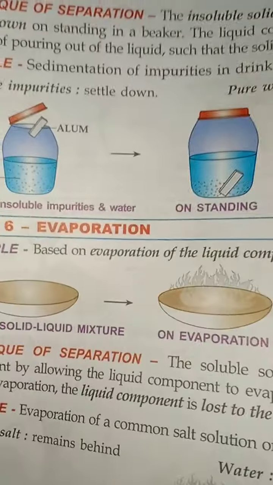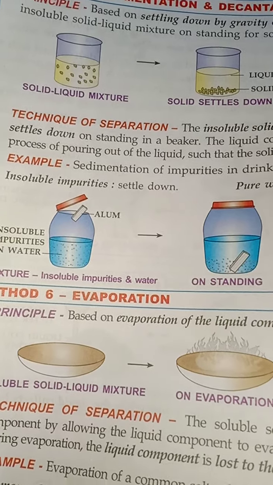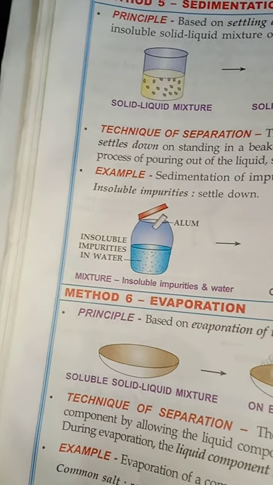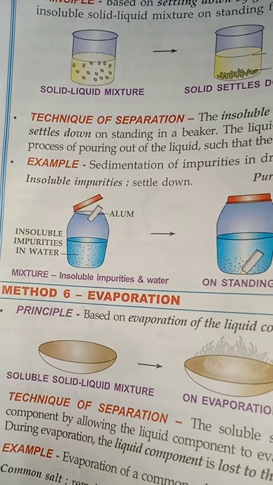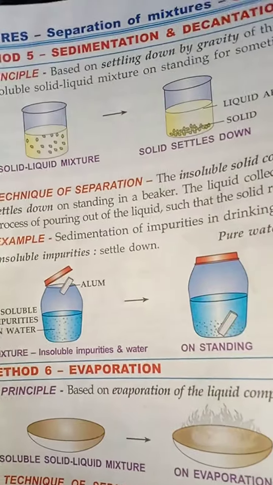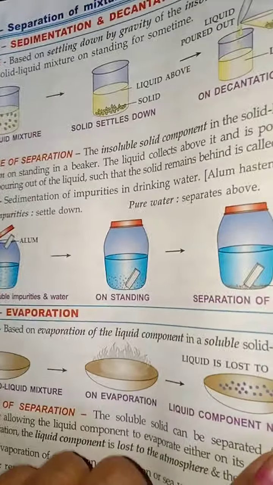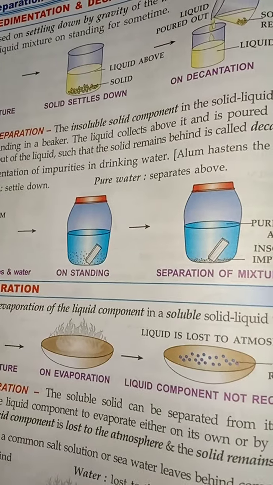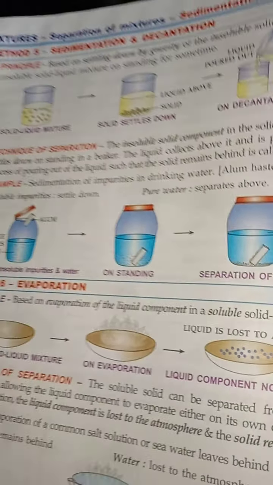The next one is, in our water purification process, we generally use alum, which we call fitkiri. The alum is used in order to purify, and here we keep it for some time. We can see that the insoluble impurities settle at the bottom and the pure water stays on the top. This experiment we will show in the class once the lockdown gets over.